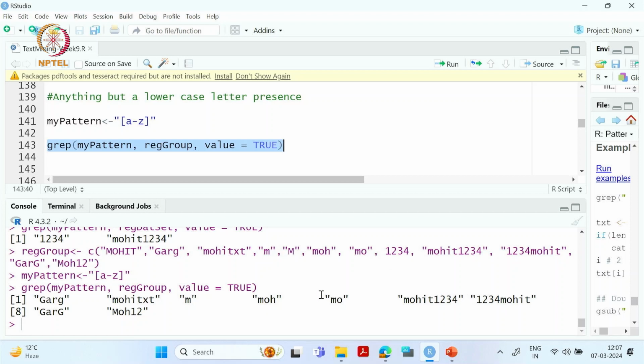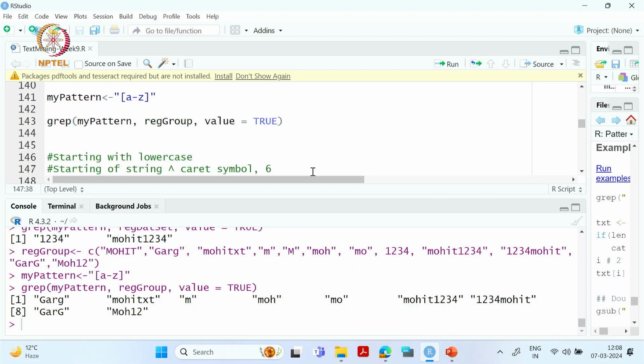It has retrieved 9 words from this particular object, and all these 9 have somehow an occurrence of lowercase alphabets. So it has AR, then full lowercase, then 1, then 3 lowercase, then 2 lowercase, then again lowercase but with a digit also, and the rest are also lowercase.